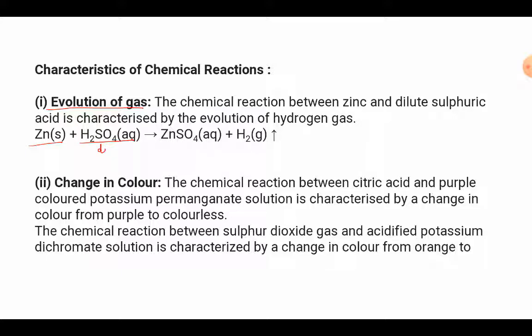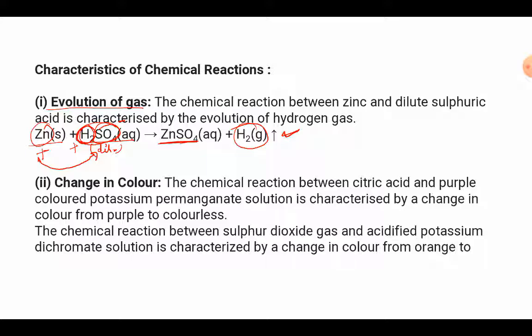So we'll take dilute sulfuric acid, which is denoted by dil. Okay, when the reaction will take place. Now zinc, metals are always positive; in sulfuric acid, hydrogen is positive and sulfate is negative. So the positive of the first combines with the negative of the second, it becomes ZnSO4, and along with it there is the release of a gas, that is hydrogen gas, and it is shown by the upward arrow.